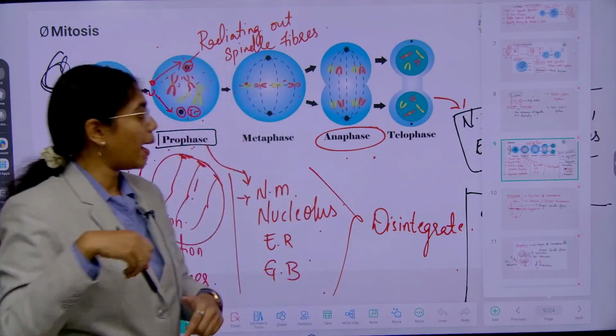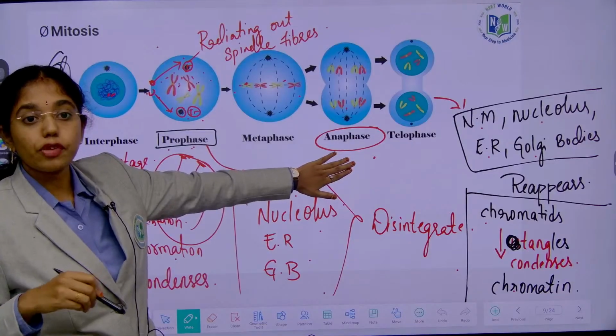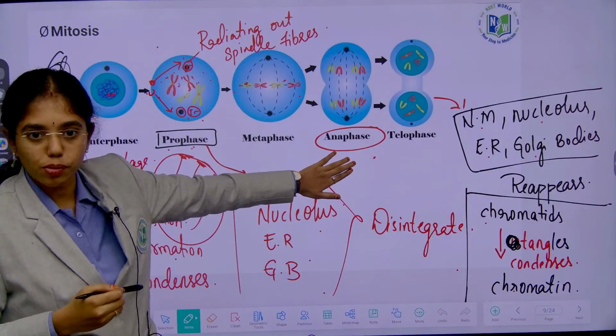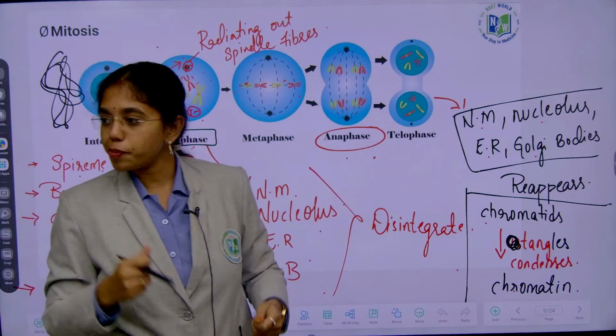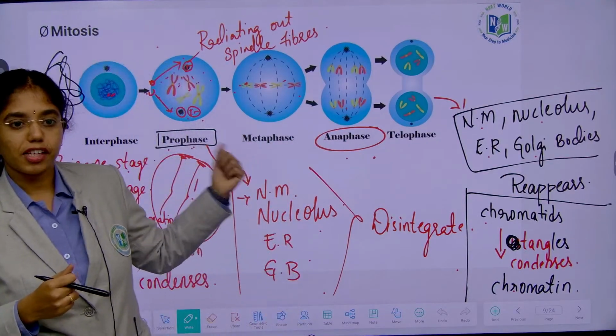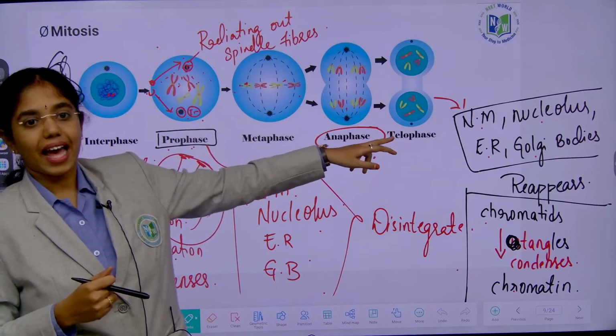Okay. Long arm. So, this is the shortest phase where you can see clear shapes of the chromosomes. And tell me, in these two phases, where you can see elongated spindle fibers? Metaphase. Shortest spindle fibers? Anaphase.